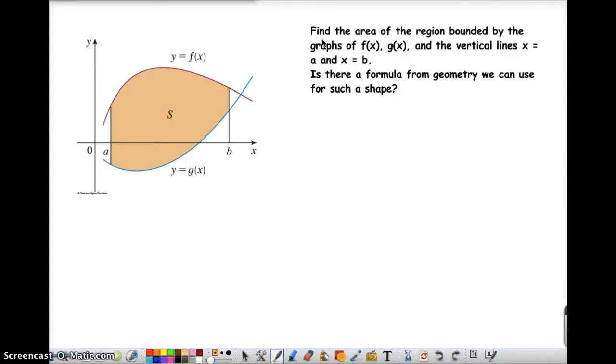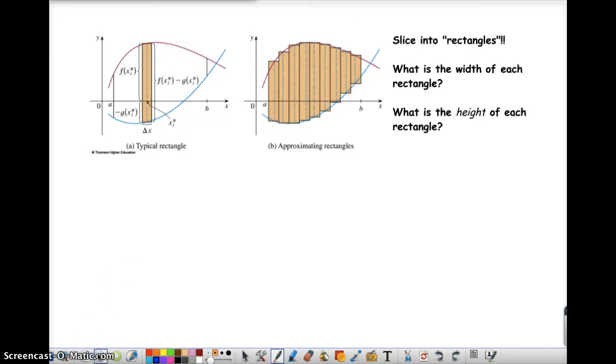We are going to talk about finding the area of a few shapes here. If you look at the example that we have, there's this shape we're going to call S, and you haven't seen anything like it before. When you were in geometry, you never found the area of something like this. So as far as geometry is concerned, you're kind of out of luck. But here's what we're going to do.